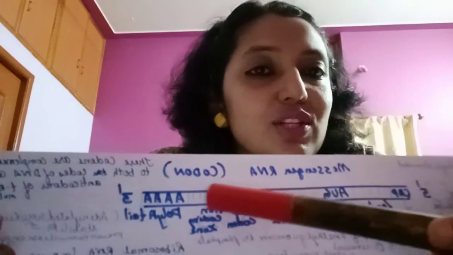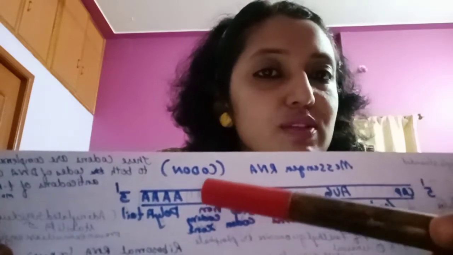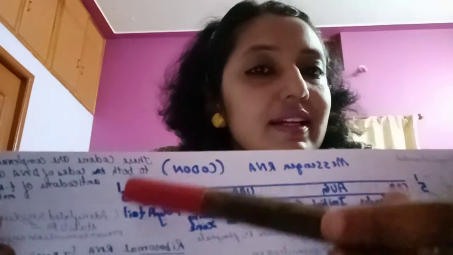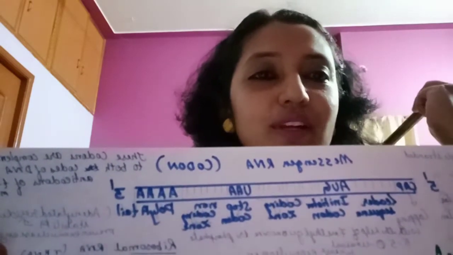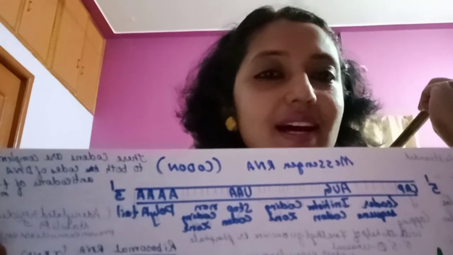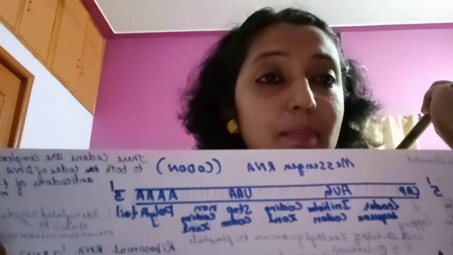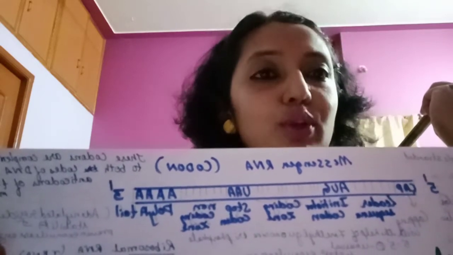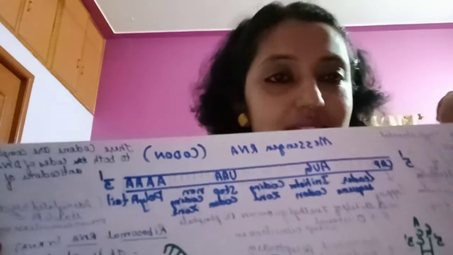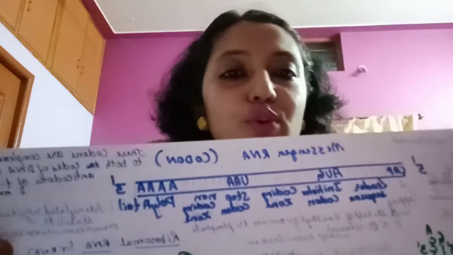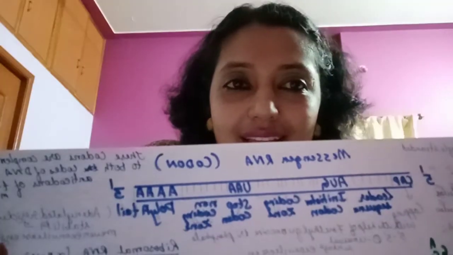After this there is a sequence of non-coding zone. At the last there is a poly-A tail. Poly-A tail is that adenylated residue. They prevent the RNA molecule from the action of exonuclease enzyme. So this is the thing all of you should know about the messenger RNA.